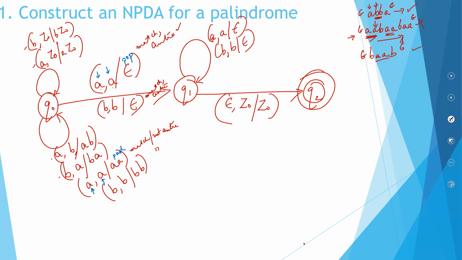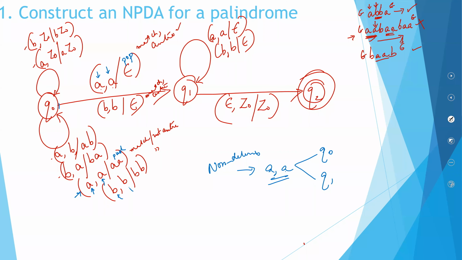In this case, you have A, A, you are pushing, and then you are going back to a state called Q0. But here you have A, A, you are popping, and you are going to a state called Q1. So for this particular input, you are going into two states, Q0 and Q1. This is non-determinism. For the same input, you are going into two states. Here also you have the same thing.